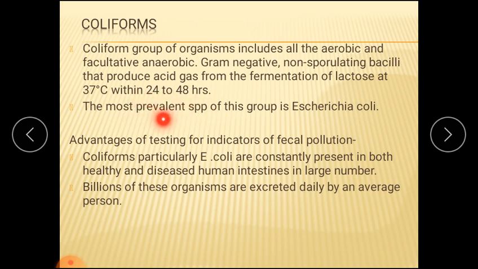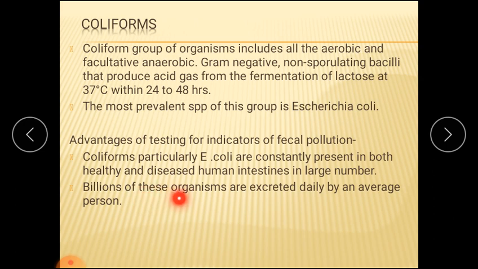The most common group of coliform is the Escherichia coli. So this is very important. So Escherichia coli is an indicator organism of the fecal pollution. Now what are the advantages of testing the indicator of fecal pollution? Coliform, particularly E. coli, they are constantly present in both healthy and diseased human intestine in large number. We know that in a diseased person also the E. coli is present, and as well as in the healthy person the E. coli is present.